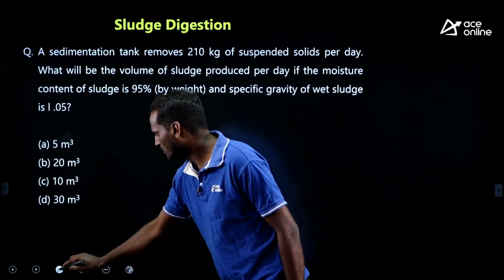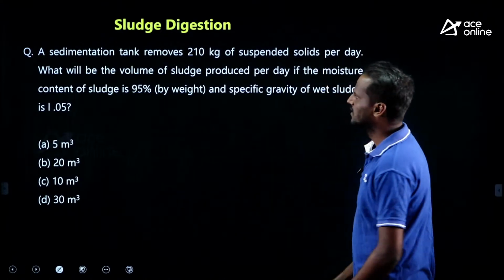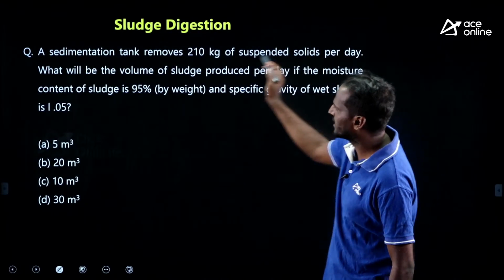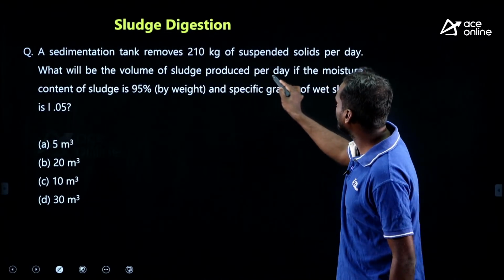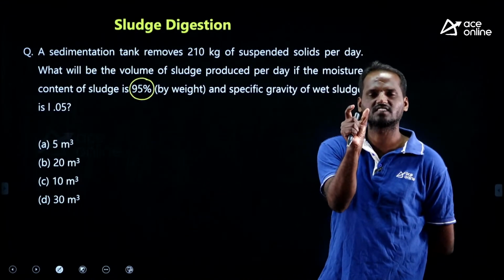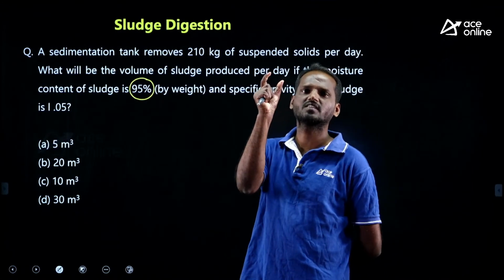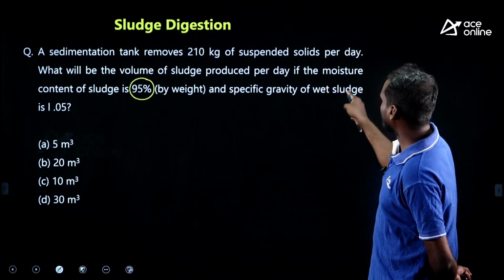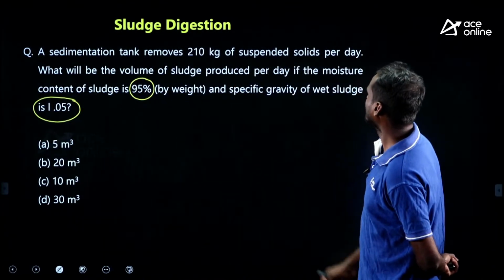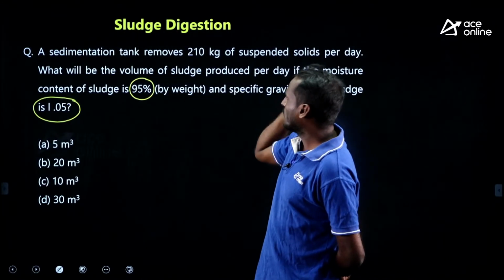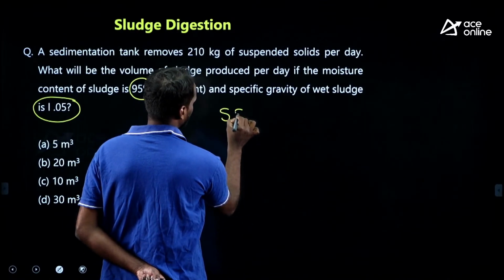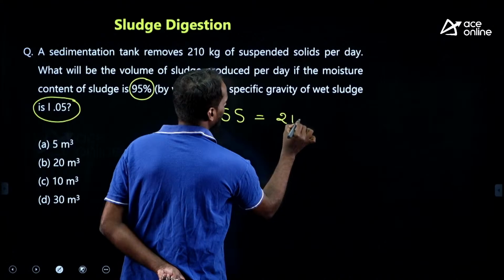Okay, sludge digestion. Look at this, very easy questions you can easily solve. A sedimentation tank removes 210 kg of suspended solids per day. What will be the volume of sludge produced per day if the moisture content of sludge is 95% by weight? That means 5% solids, right? And the specific gravity of wet sludge he has given is 1.05. He is asking the volume of sludge produced per day. The suspended solids removed are 210 kg per day.